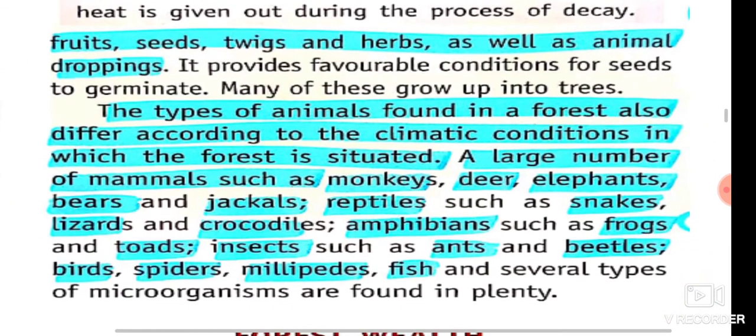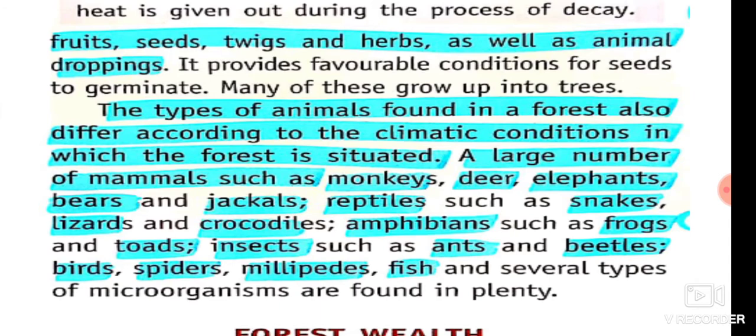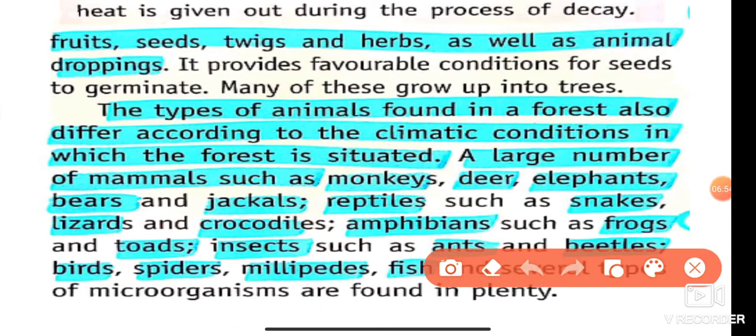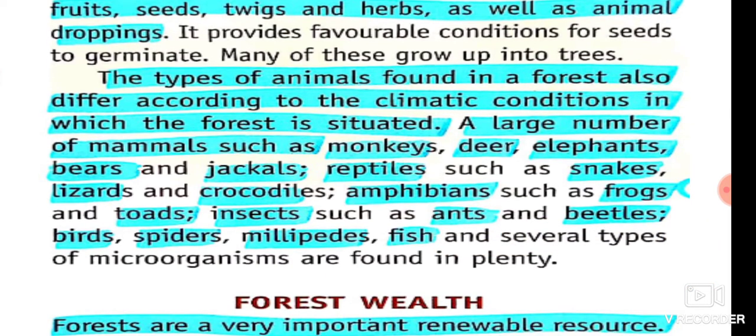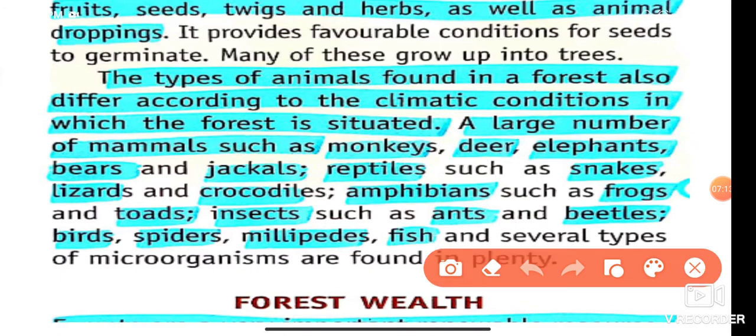The types of animals found in a forest also differ according to the climatic conditions of the place where the forest is situated. A large number of mammals such as monkeys, deer, elephants, bears and jackals are found in forests. What are mammals? The animals which give birth to their young ones are known as mammals. For example, monkeys, deer, elephants, bears and jackals are mammals.